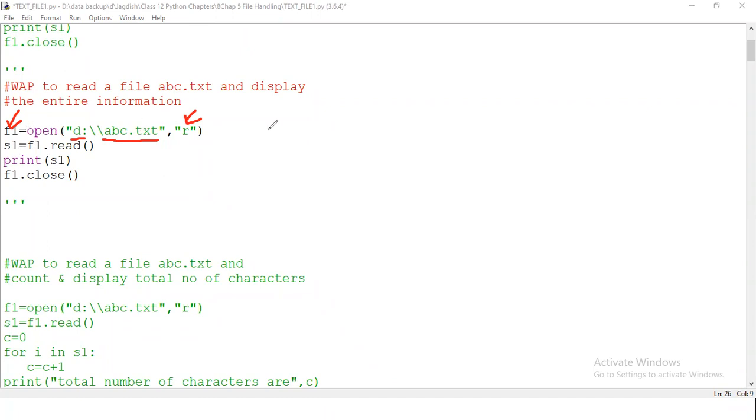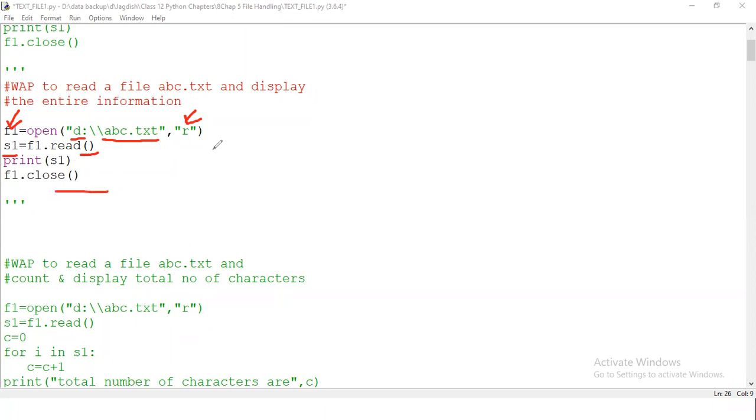Now, because now the file's handler is this f1, right? Now it's saying s1 equal to f1.read. We haven't specified any parameters here. That means this is simply going to read this particular file's content, all the contents as a whole, and store it within a block called S1. So S1 here is nothing but a string which is containing the entire information. When I say print S1, it will simply display all the contents which you have retrieved from the file, and then you close the file.